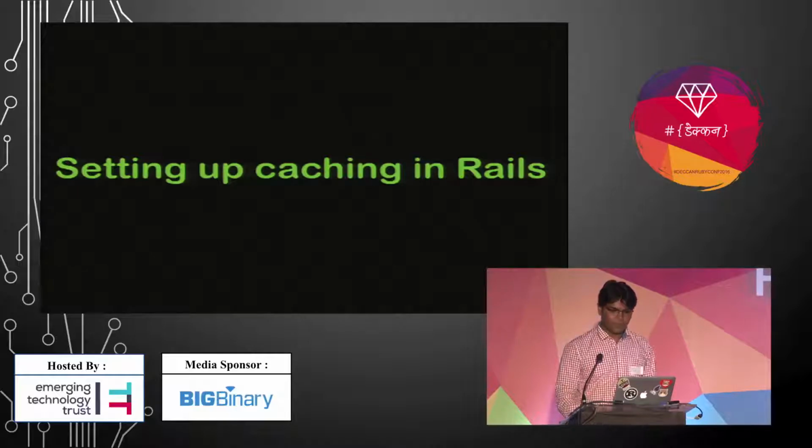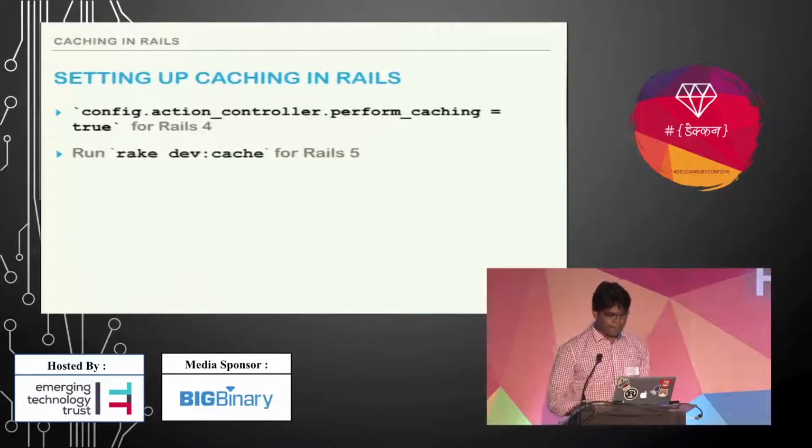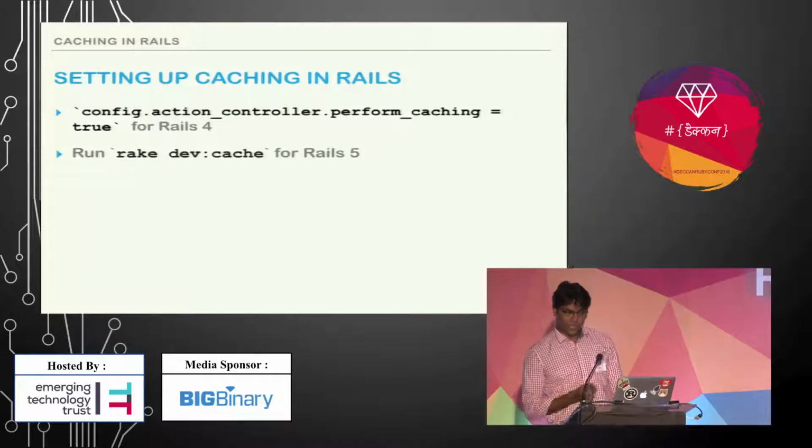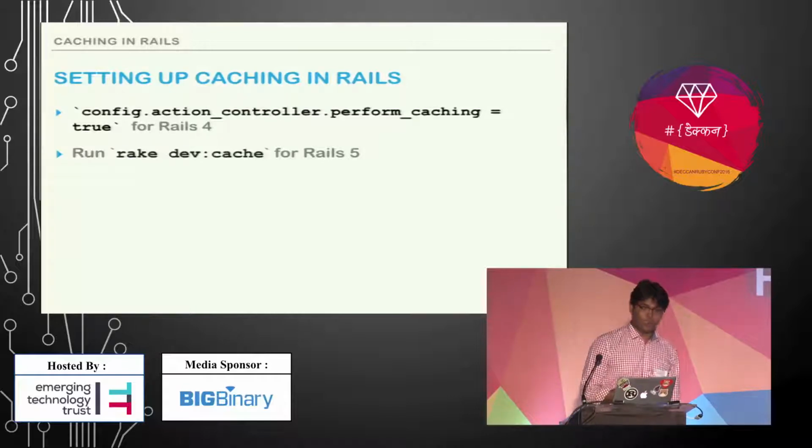Setting up caching in Rails. If you are using Rails 4, you just need to configure this setting: set perform caching equal to true. That is only for development mode. In production mode it is enabled by default, so you don't need to do anything.